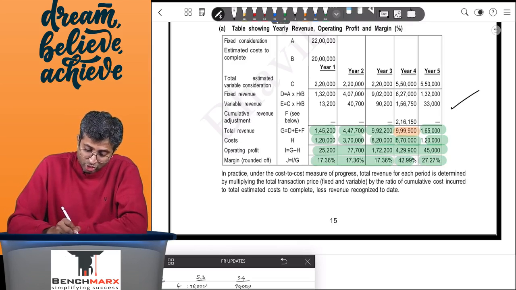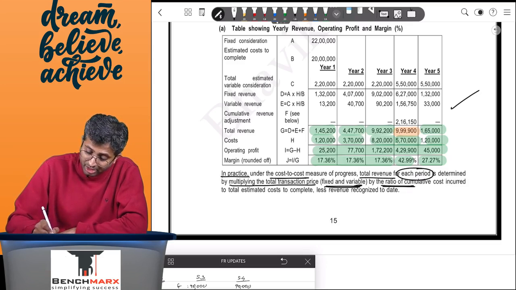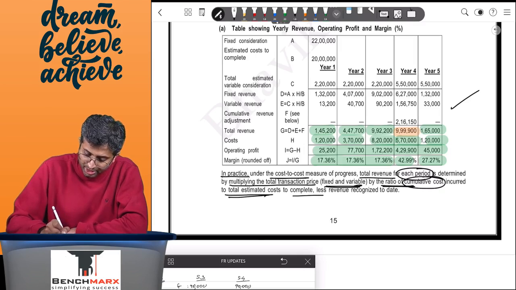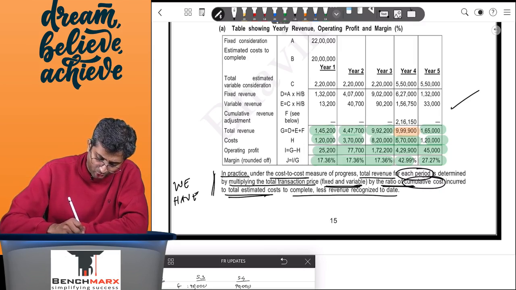The institute has also mentioned that in practice, under the cost to cost method, total revenue for each period is determined by multiplying the total transaction price, fixed and variable, by the ratio of cumulative cost incurred to the estimated cost less revenue recognized till date. So this is the method that we have alternatively done. This is what the institute has mentioned.